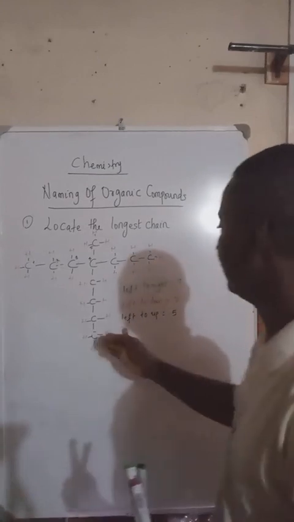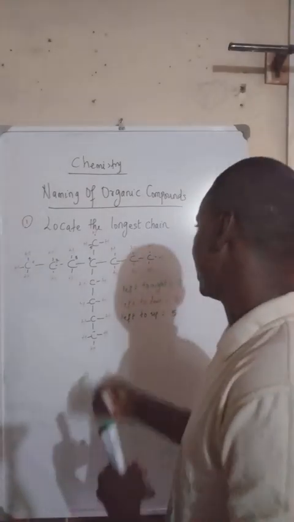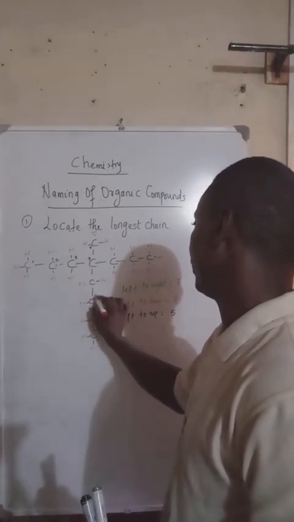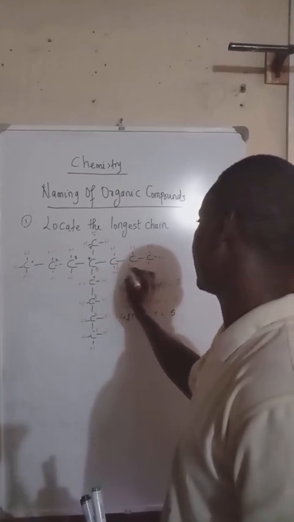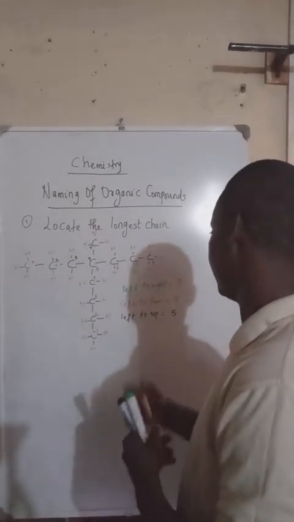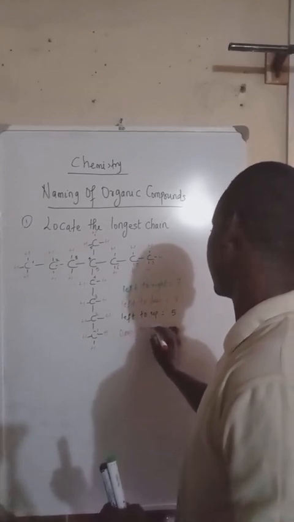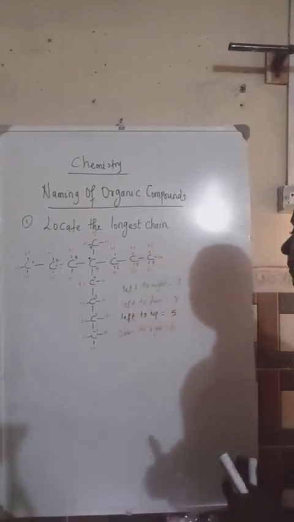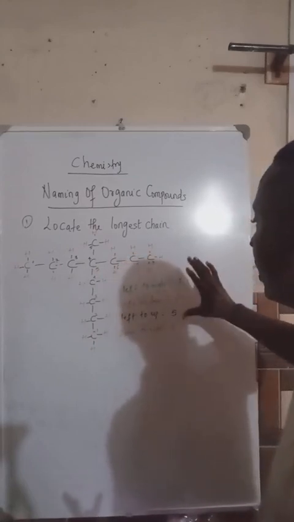Now let's count from down to right. 1, 2, 3, 4, 5, 6, 7, and 8. So down to right, we have 8.